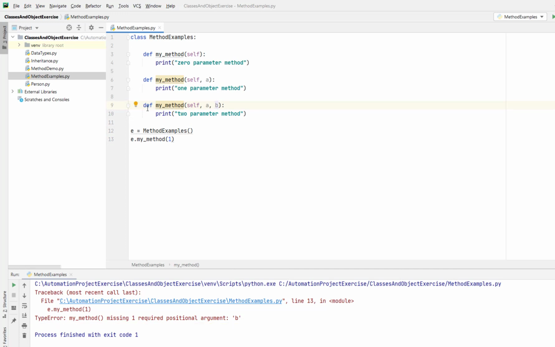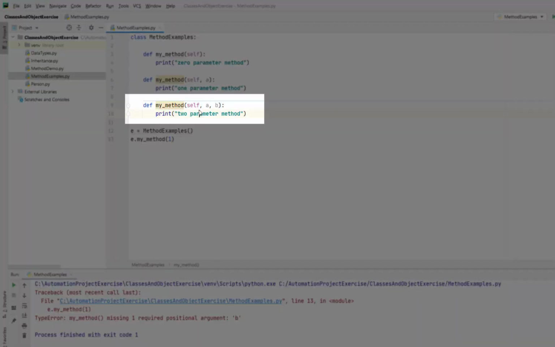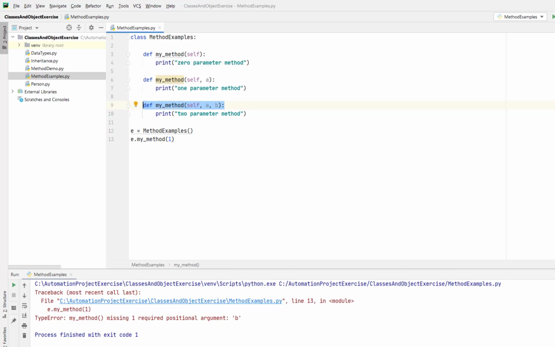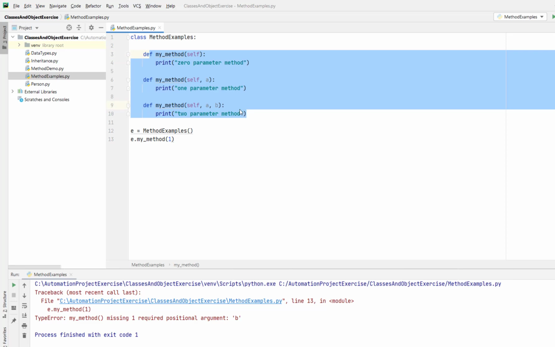So the interpreter is considering this method, but actually we are calling the method which has only one parameter, while the interpreter says that you should call this method. So basically Python does not support method overloading. It's not possible to define more than one method with the same name in a class in Python.